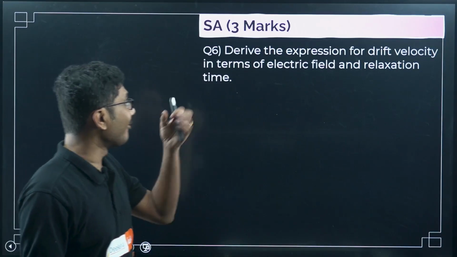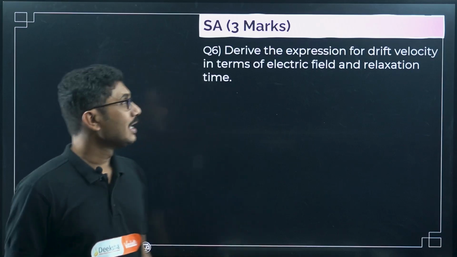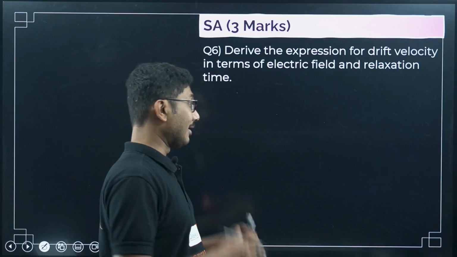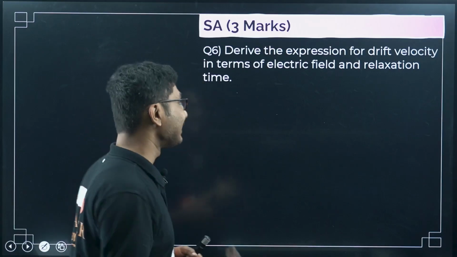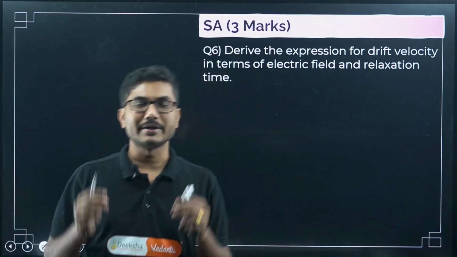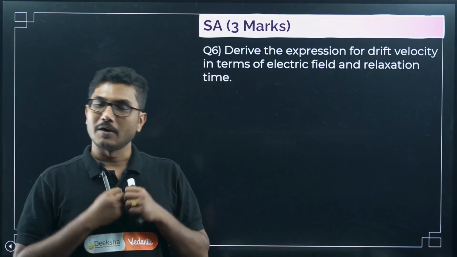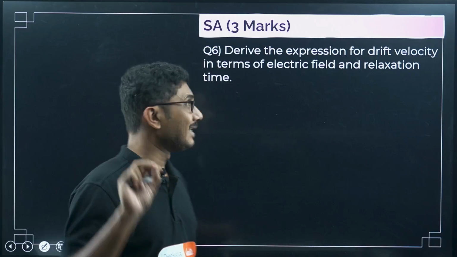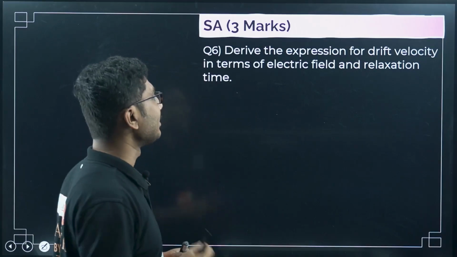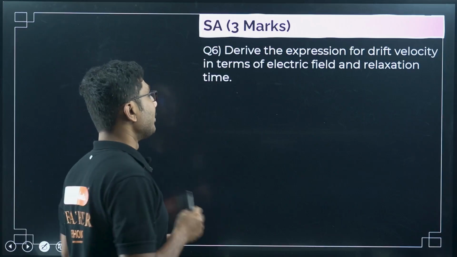Next question, this is the only 3-mark question I have chosen. This is from one of your previous year questions, but only one question paper has this 3-mark question. For your midterm question, possibly one 3-mark question will come, but for your final question there is less chance of a 3-mark question coming from this chapter. There are other chapters from where 3-mark questions are more likely to come.